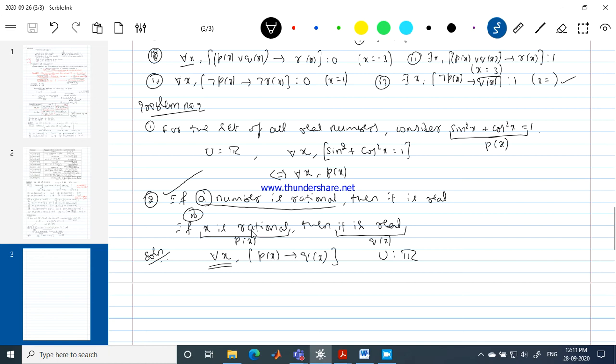In that case we write there exists x, p of x implies q of x. When the implication is given alone without mentioning the quantifier, we are talking about the universal quantifier. Please keep this in your mind. This is a very important point.